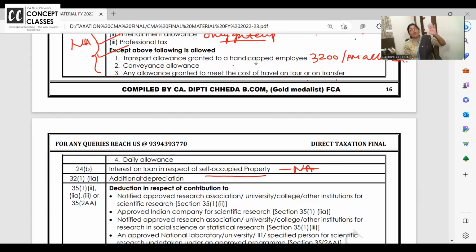Now, why this big was? Because interest on loan is not going to be allowed if you are going for the new tax regime. Ma'am, means in the new tax regime, we cannot show loss in the house property? Answer is yes.